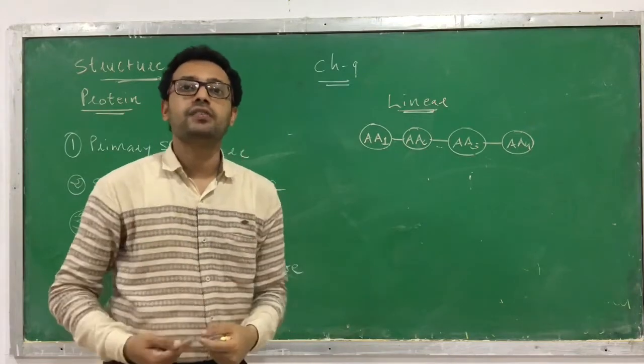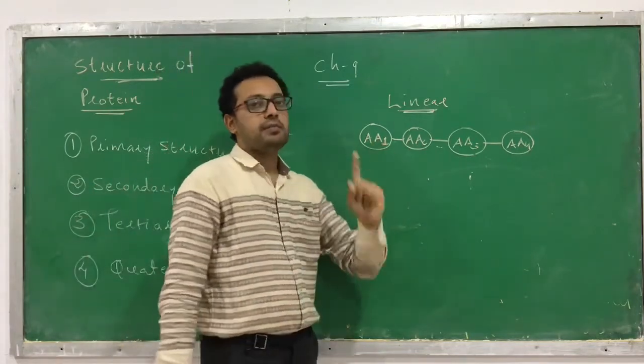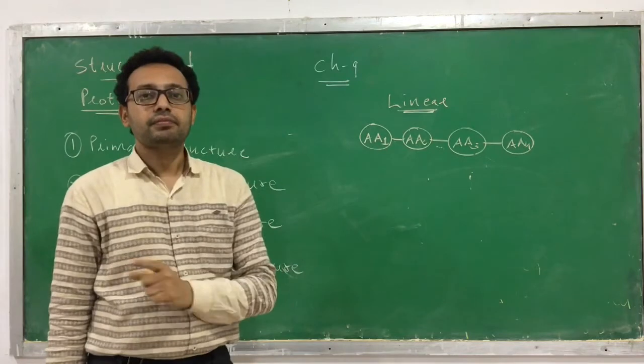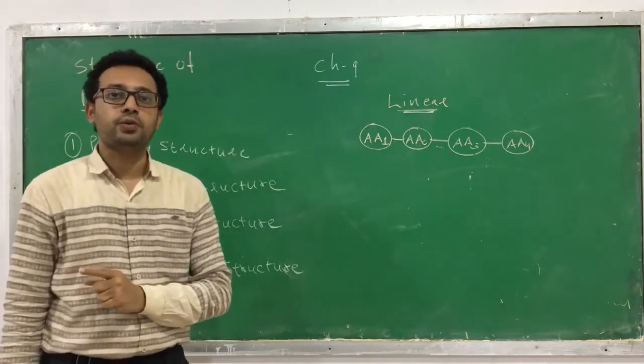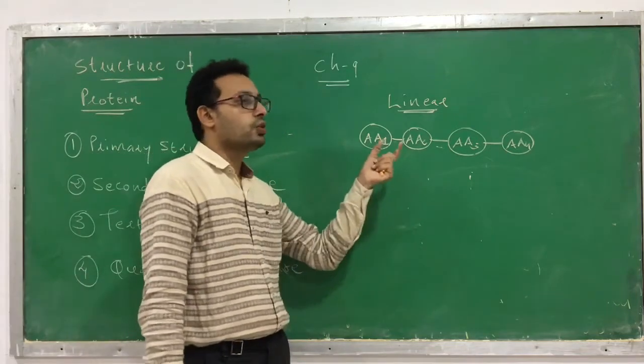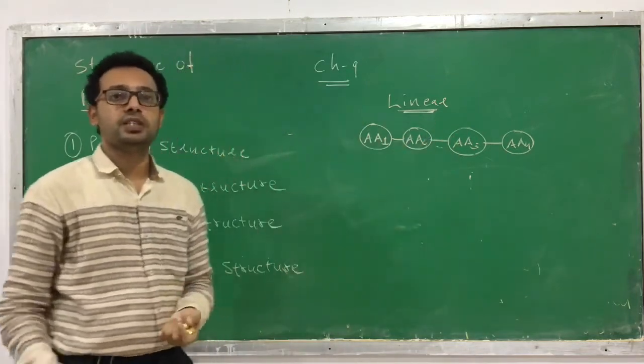So that is the sequence of amino acids. So by the primary structure you can come to know how many amino acids are present in the structure of protein, as well as the sequence of amino acids present in it.